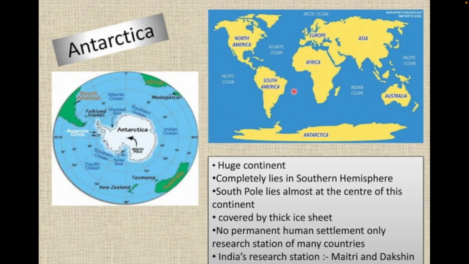Another one is Antarctica, a huge continent, completely lies in the southern hemisphere. This one, if you see, and its south pole lies almost at the center of this continent. But the major thing is the population at this particular continent is very less. Only research stations of different nations are associated. Like India has two research stations in Antarctica. One is Maitri, and another one is Dakshin Gangotri.